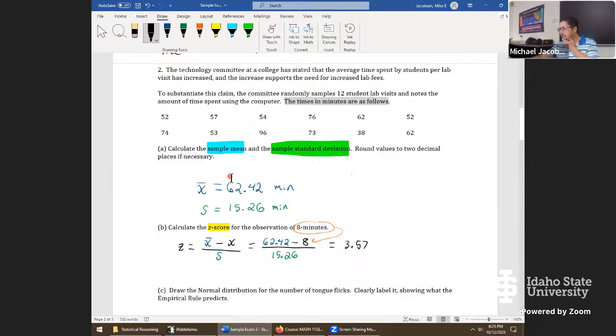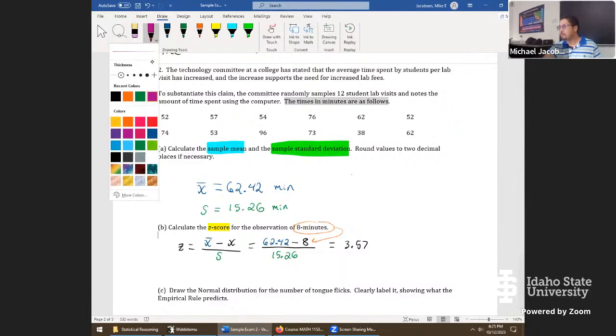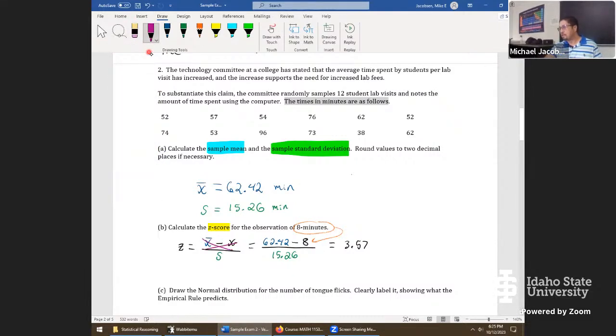I feel like I made a mistake. Hang on. It should have been below the mean. I might have made a mistake on the formula potentially. I think I must have, yeah. I think I made a mistake right here. Sorry about that, folks. The right formula should have gone X minus X bar like that. That makes sense on why this didn't seem quite right. The 8 can't be above the mean because this is a smaller value. That's what let me know I have the wrong formula here. So don't do as I did.